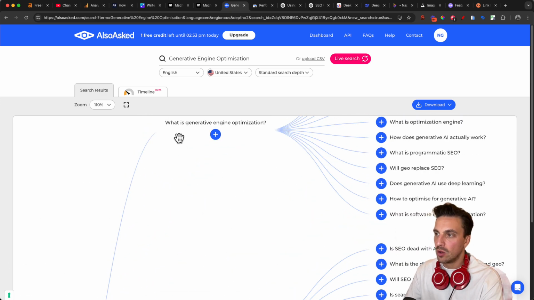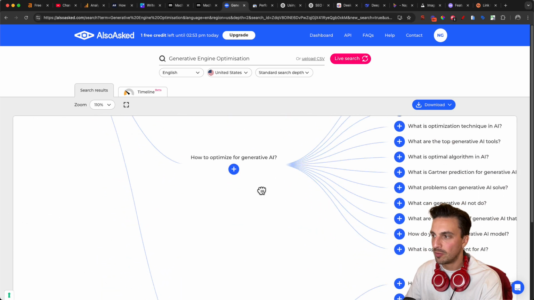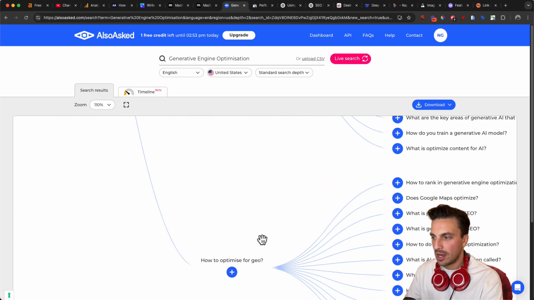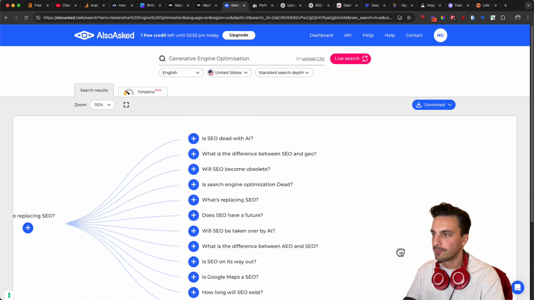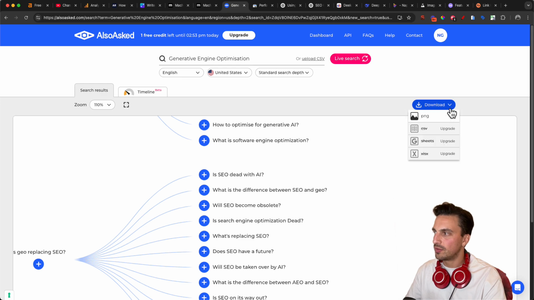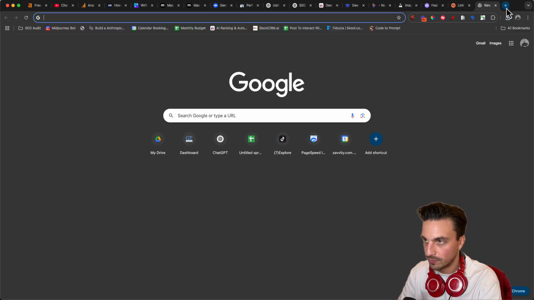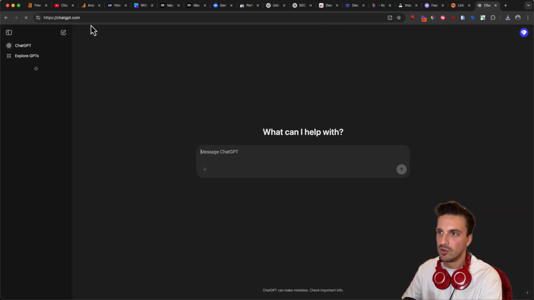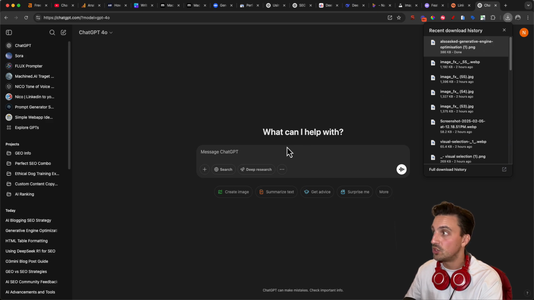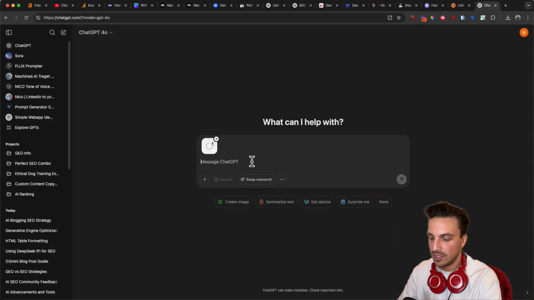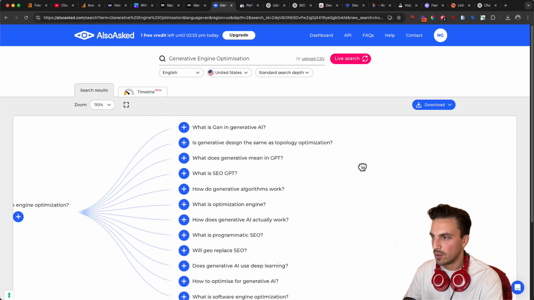So I've got here, what is generative engine optimization? Is GEO replacing SEO? How to optimize for generative AI? How to optimize for SEO? And then there's sub questions related to that, right? So with the free version of this, you can download as a PNG. A quick tip here is to use ChatGPT, the version 4.0 you want for this. And I'm going to drop in the PNG that I've just got and tell it to please return all of the questions only.